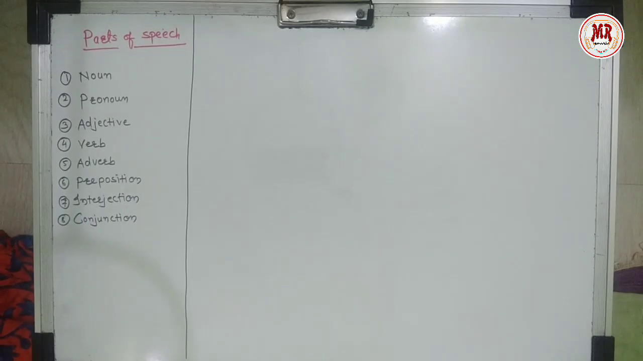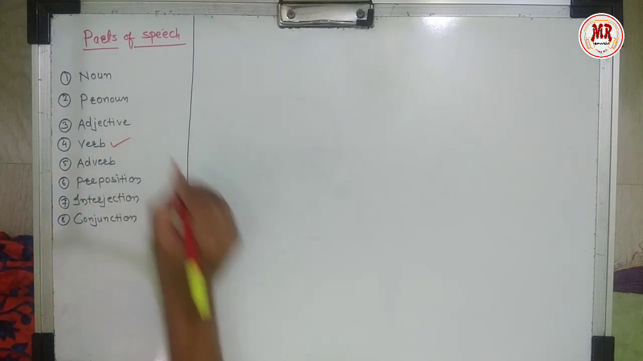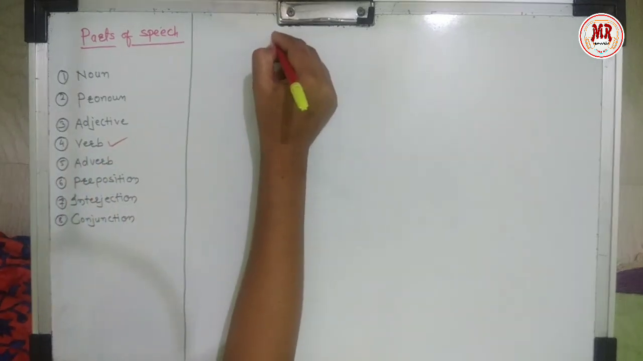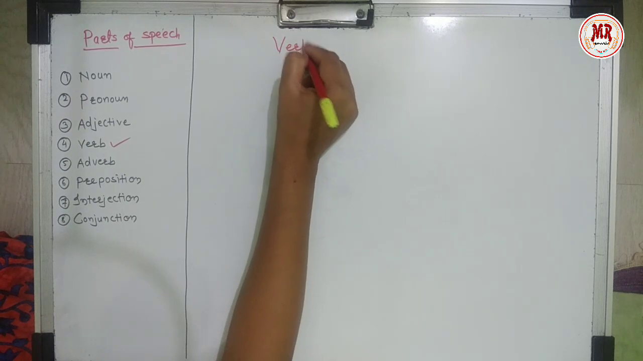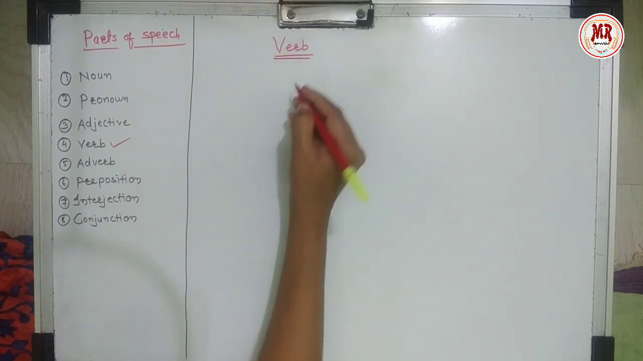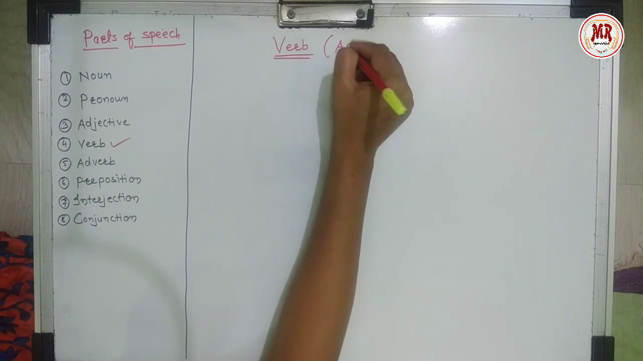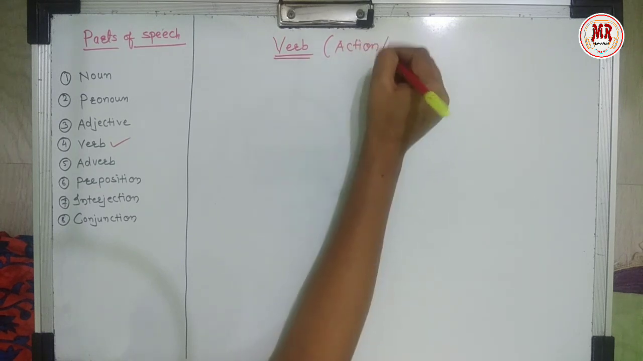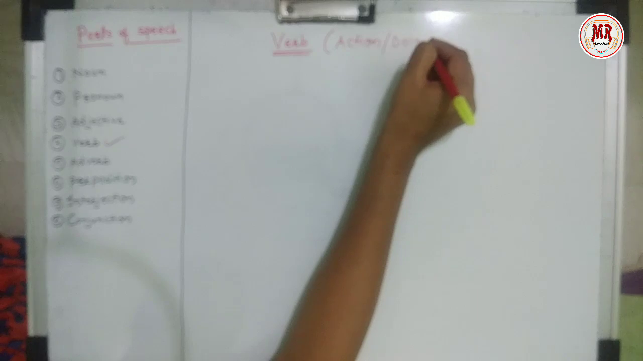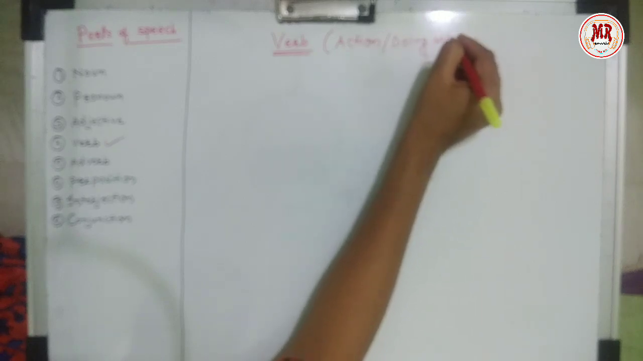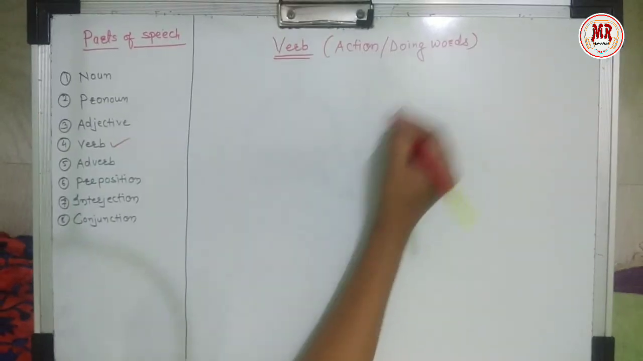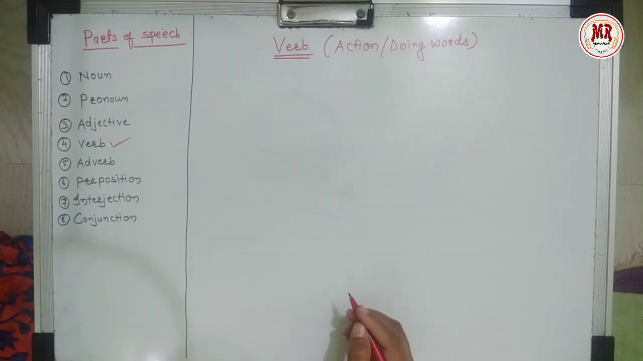Dear students, today we are going to learn about verb. What is meant by verb? Verb means action word or doing word. Like jumping, eating, cooking, running, crying. Anything you do is called verbs.